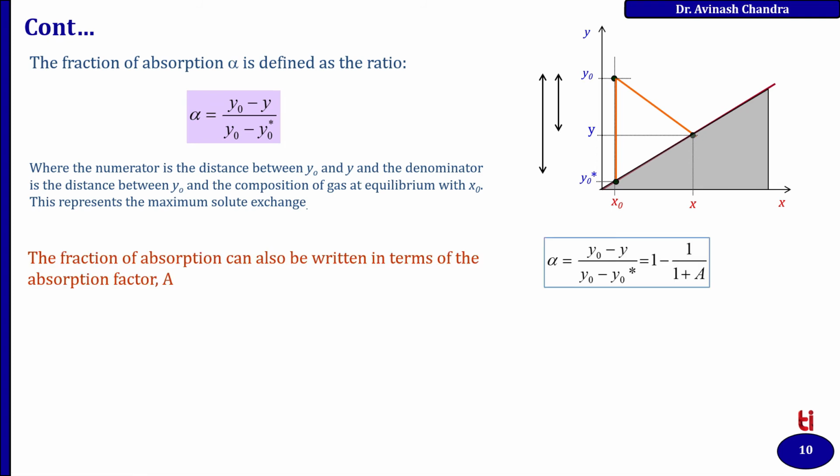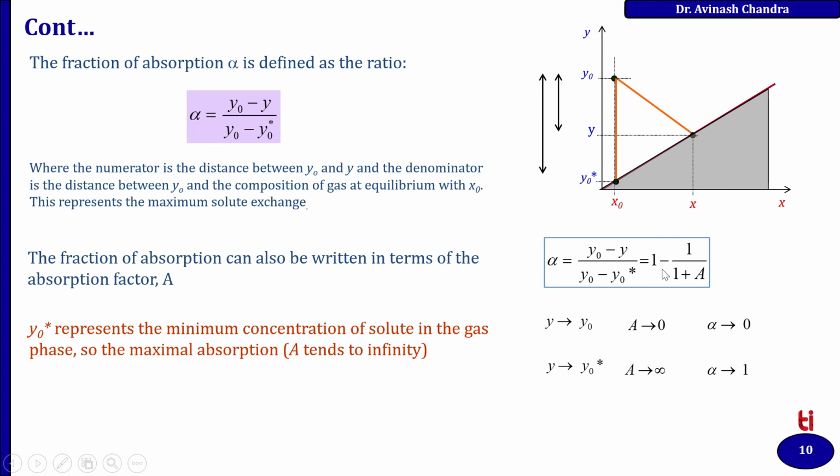So the fraction of absorption can also be written in terms of the absorption factor A: alpha equal to y naught minus y upon y naught minus y star, from the previous definition, which can be written as 1 minus 1 upon 1 plus A. If y tends to y naught, this y will go up to here. In that case, A becomes 0.